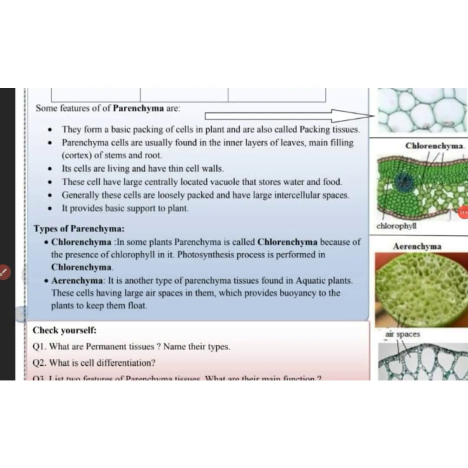As we have seen, aquatic plants float. Why? Because these cells have large air spaces in them, which provide buoyancy to keep these plants floating. So these are the diagrams. We are seeing the chlorenchyma with the presence of chlorophyll, and the aerenchyma where air spaces are present in them. Now let us see the question answers.